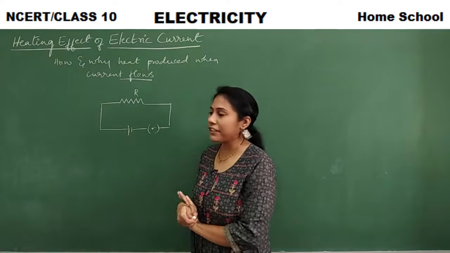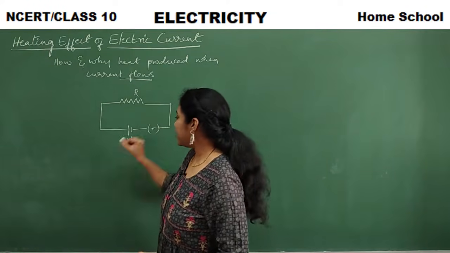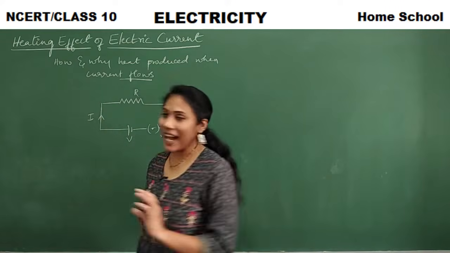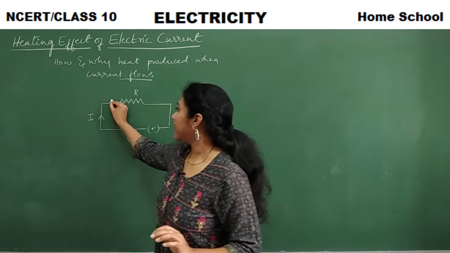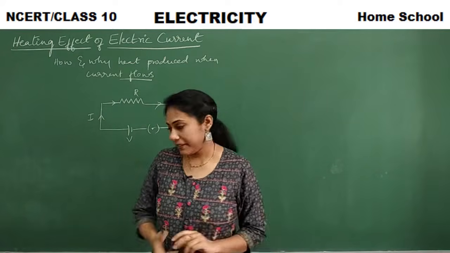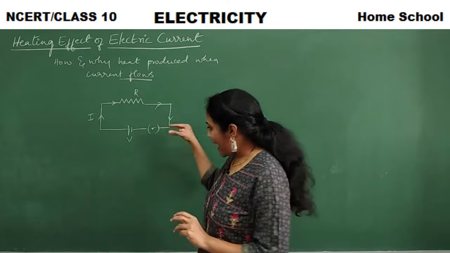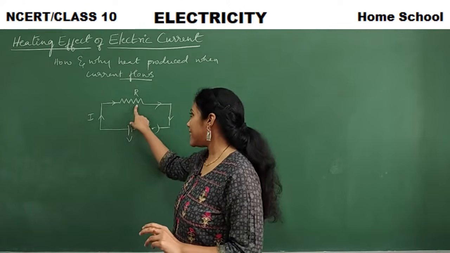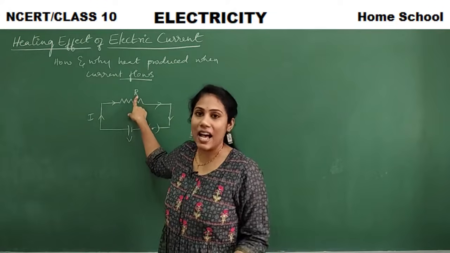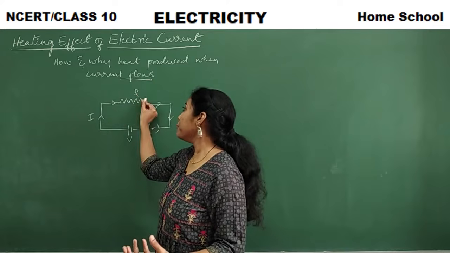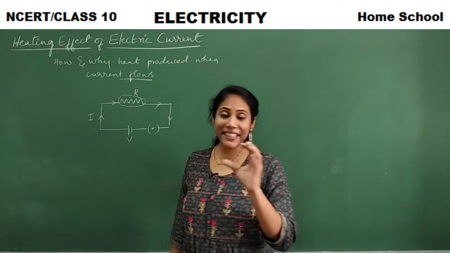It's a very simple circuit, and we have a voltage of V, and imagine a current I is flowing through the circuit, right? So this is the direction of flow of current. Fine. See, as long as the current keeps on flowing through this particular device having a resistance R, you will find heat getting produced in the device.